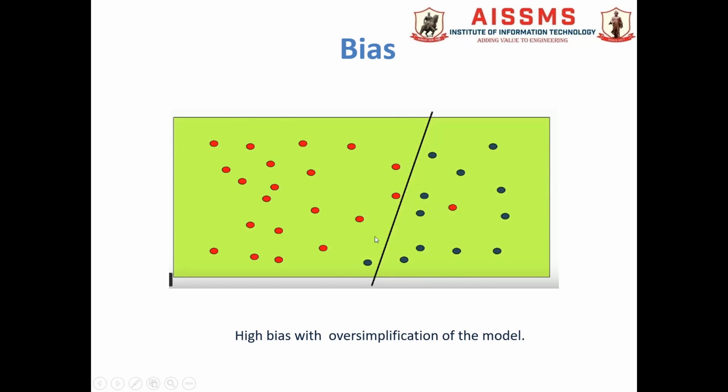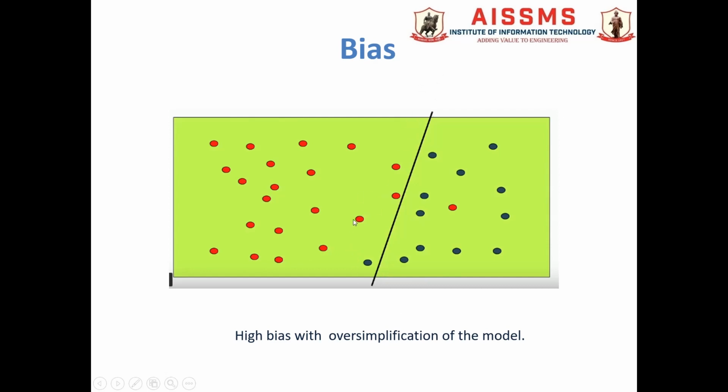The training error will already be there, because during the training we can observe that this blue data point, which actually belongs to the blue category, is categorized as a red data point due to this hypothesis function. It is falling to the left of this line, so it will obviously be misclassified. And this red data point actually belongs to the red category, but it is categorized as a blue data point because of the oversimplification of the model.